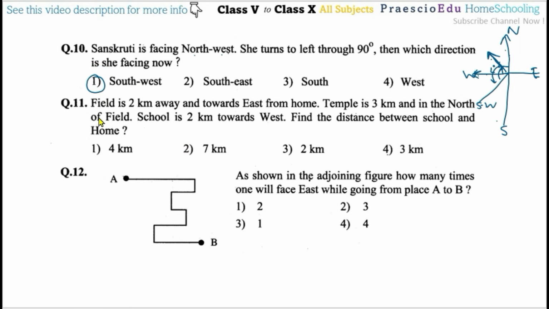Now question number 11. The field is 2 kilometers away toward the east. I am making another diagram because this is very important. The field is 2 kilometers away toward the east. So I will make our regular directions: this is north, south, east, and this is west. So the field is 2 kilometers away toward the east from this place.